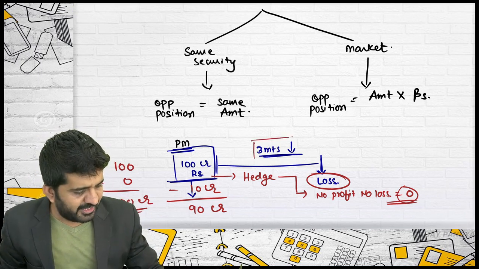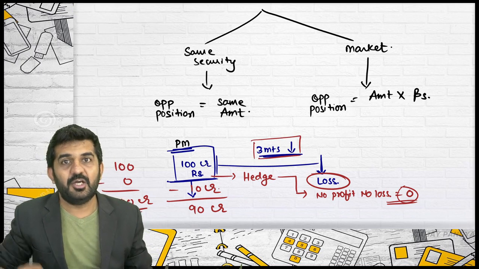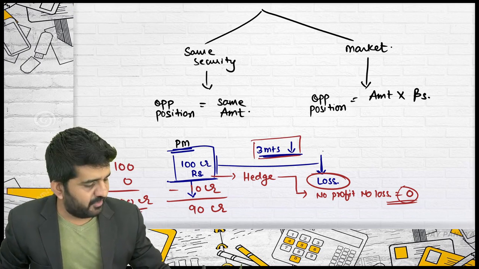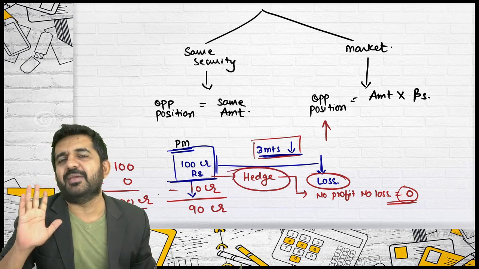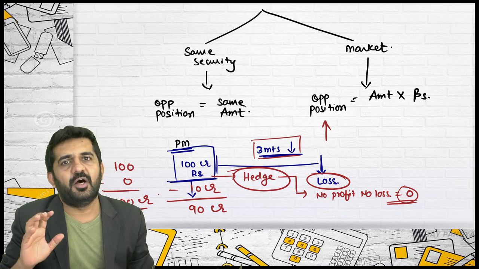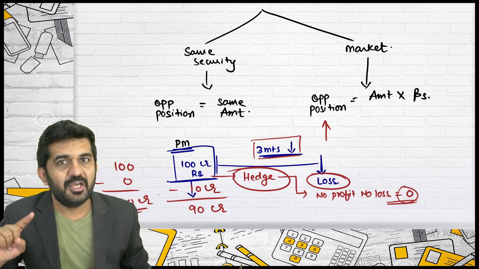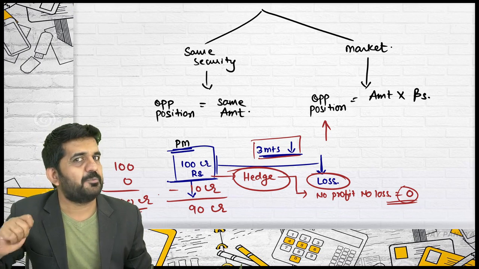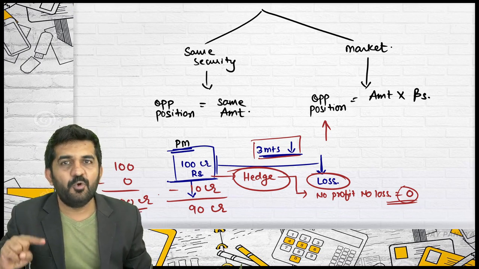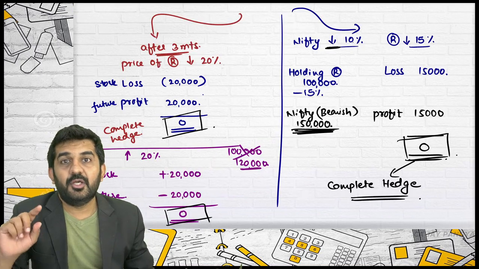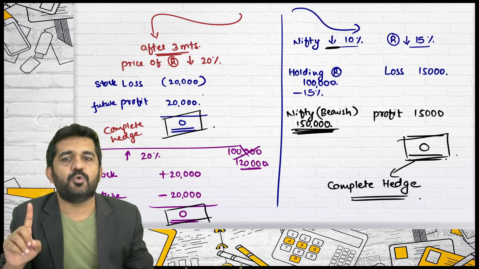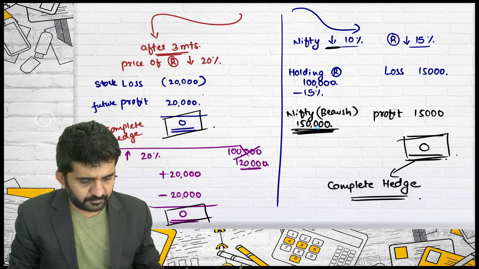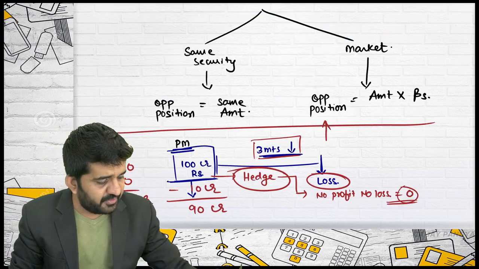What was the expectation? The market is going to fall. Sir, what if the market increases instead? If you have hedged your risk, you will not get the benefit of that increased market. If you reduce your risk, your expected return will reduce. If you make your risk zero, your expected profit after 3 months should be zero. You are not expecting to earn any profit. This is the reason for a complete hedge.